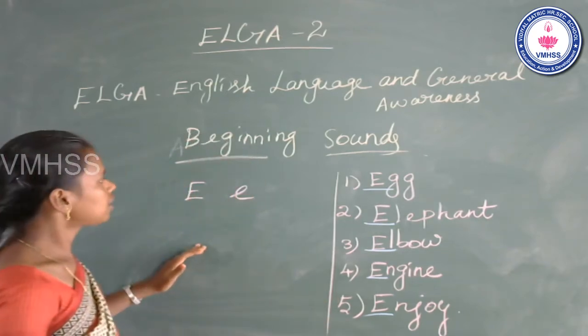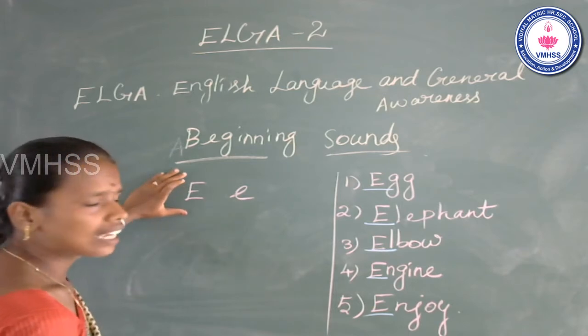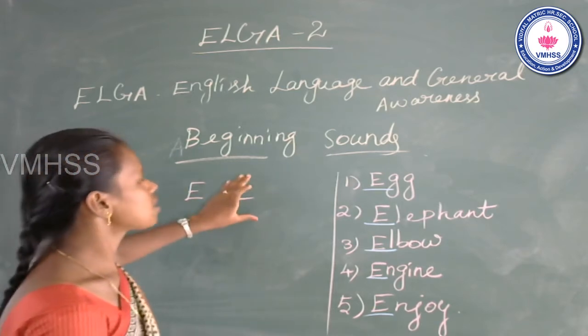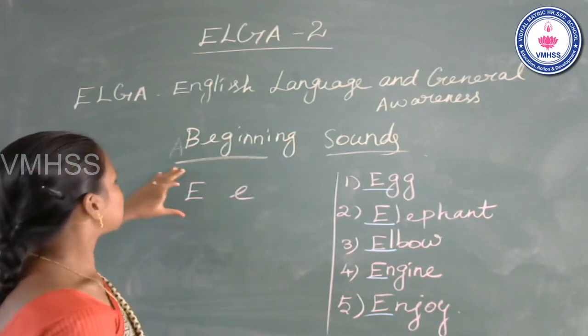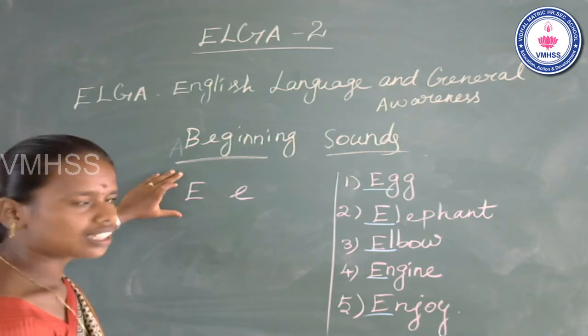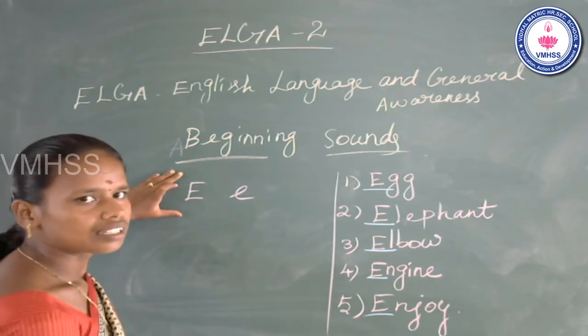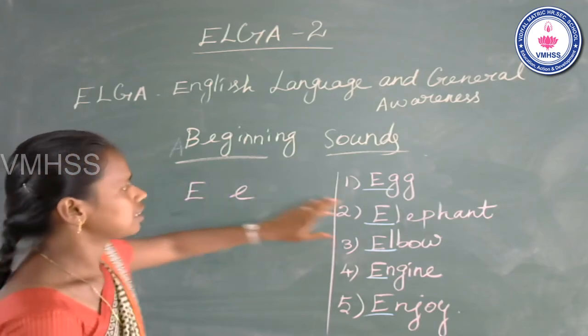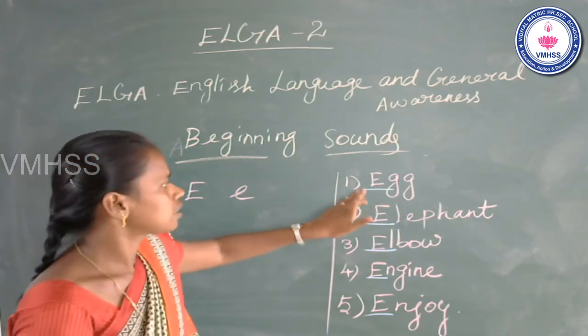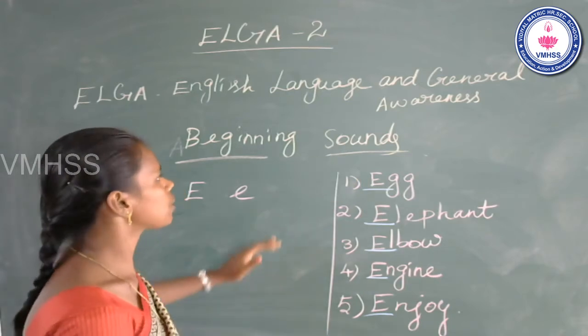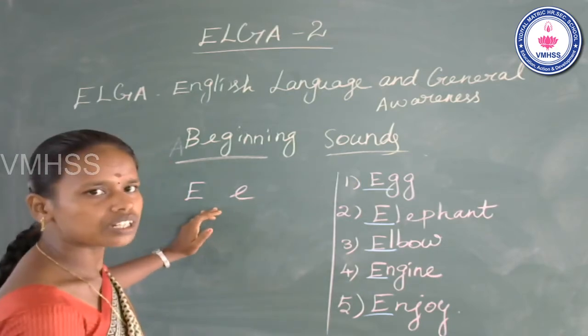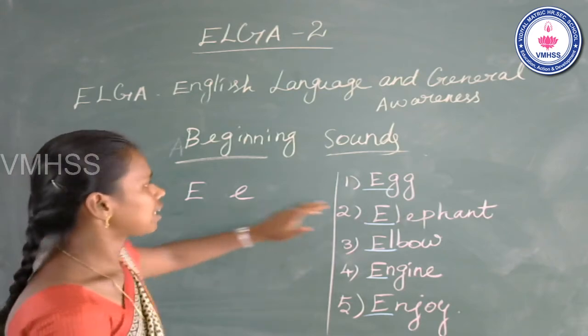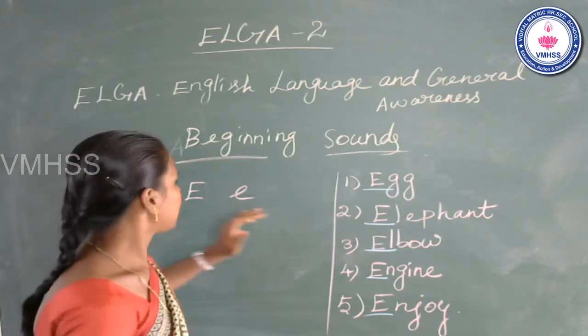Once again, repeat it. This is capital E. This is small e. The name of the letter is E. The sound of the letter is A. See the first word: egg. These words have the beginning sound A.